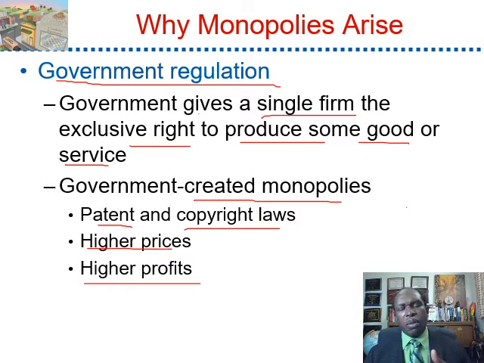Examples include utility companies, such as electricity, gas, and water, and pharmaceutical companies, which make drugs and have a patent for 30 years. If you write a book, the government will give you a copyright for that book, and then you can charge higher prices and make profit.